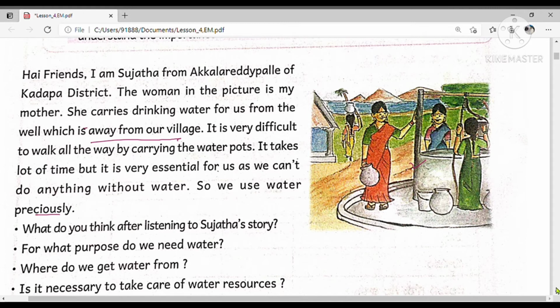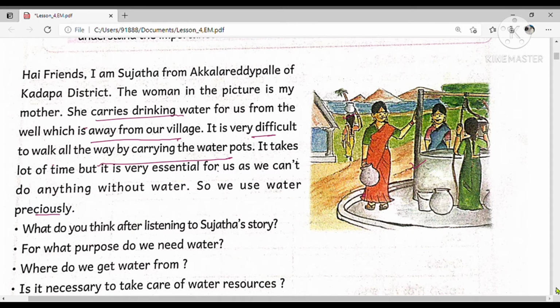Okay, children, did you understand this? The place is Akkalareddy Palli of Kadapa district, and in this picture the woman carries drinking water for Sujata's family from a well far away from their village, and it is very difficult to walk all the way carrying the water pots. That means in Sujata's home there is no tap water.